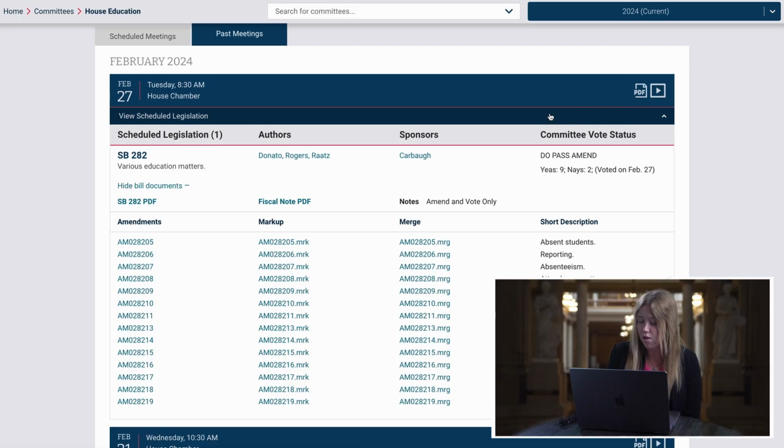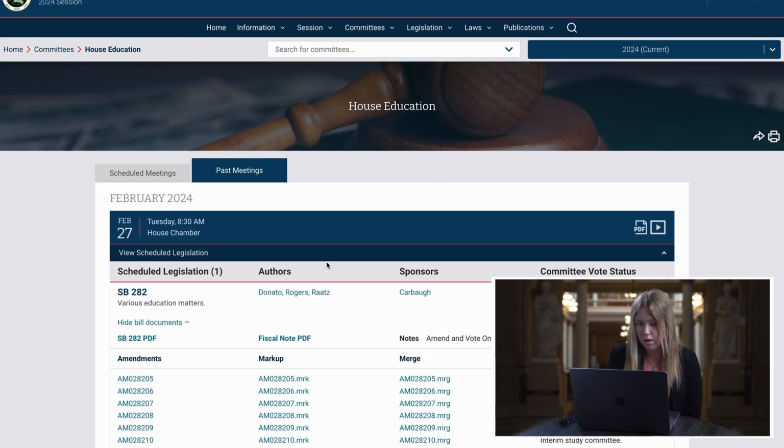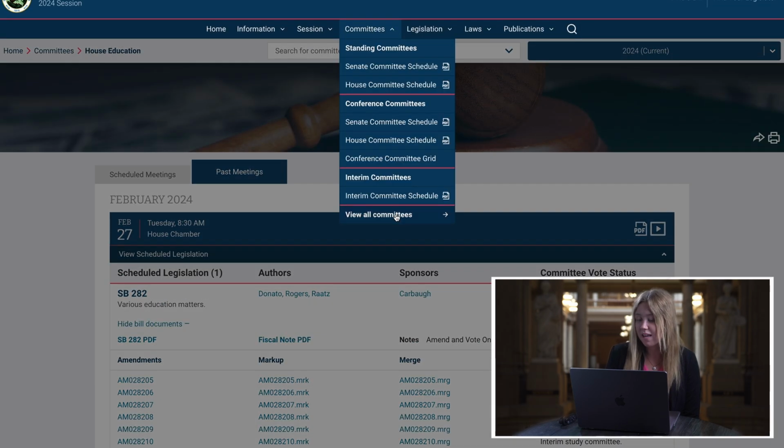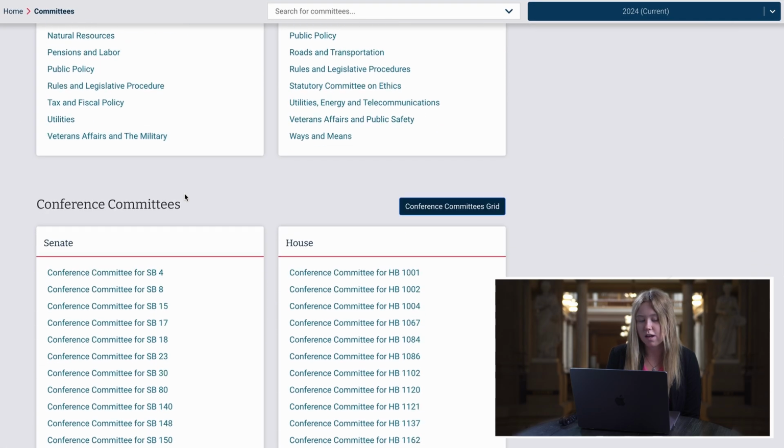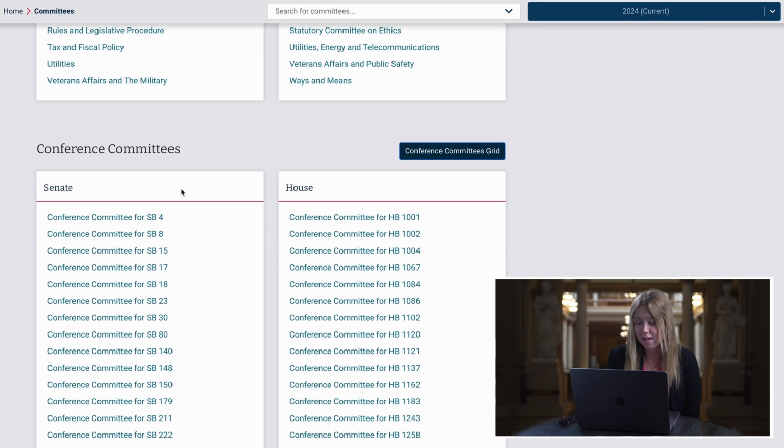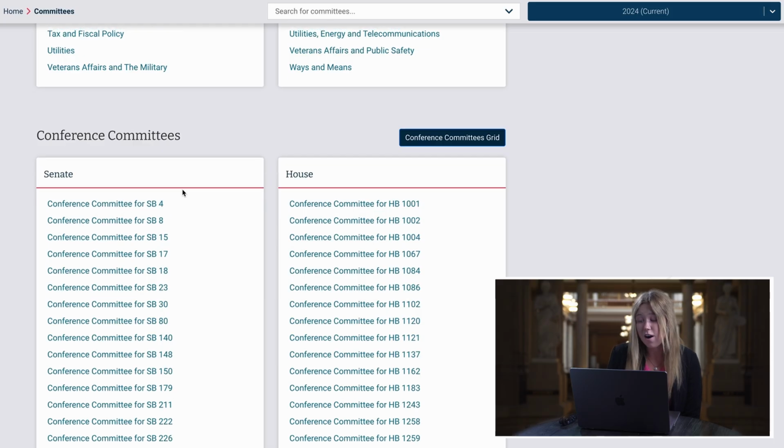Now let's look at some of the other committee resources. Okay, from here, I'm going to go back up to Committees, View All Committees, and we saw the standing committees. However, we're going to go ahead and take a look at conference committees. As discussed in previous videos, conference committees are mostly private meetings of lawmakers when trying to determine whether changes to bills made in the opposite house should be accepted or changed before moving to the governor.